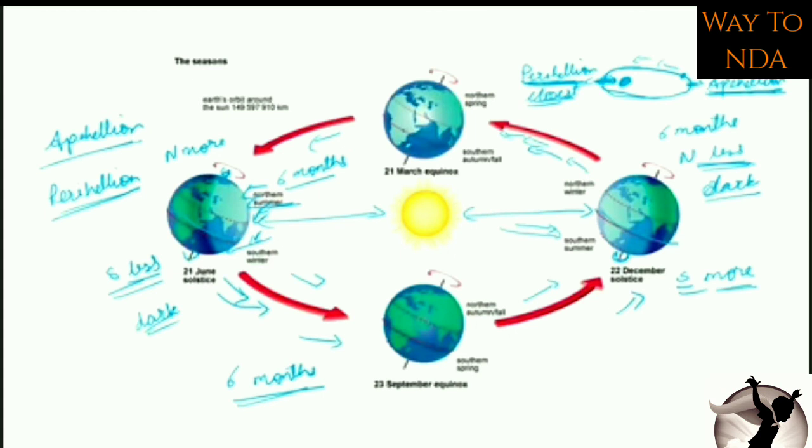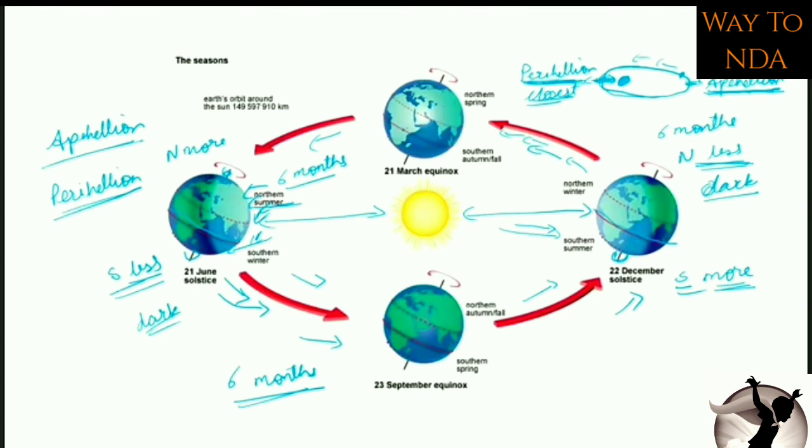So this is the reason why the north poles and south poles have day of 6 months and night of 6 months. Okay, so this is the only reason why there is a darkness for 6 months in the northern pole, and then there is a darkness for 6 months in the southern pole also. Okay, so this is the simple and basic concept.